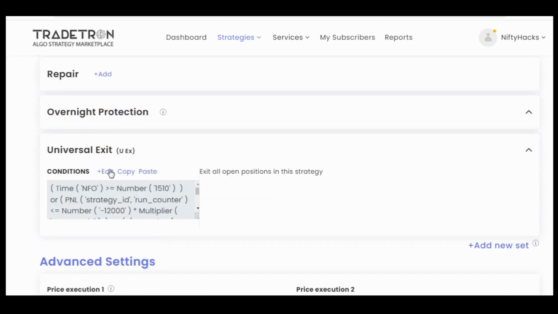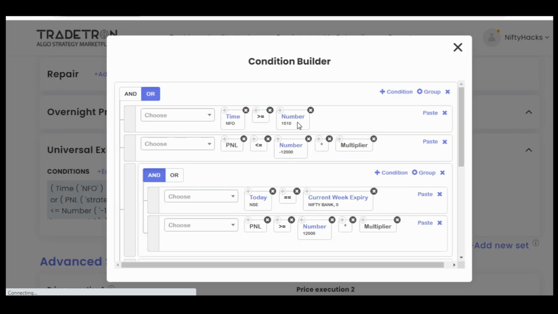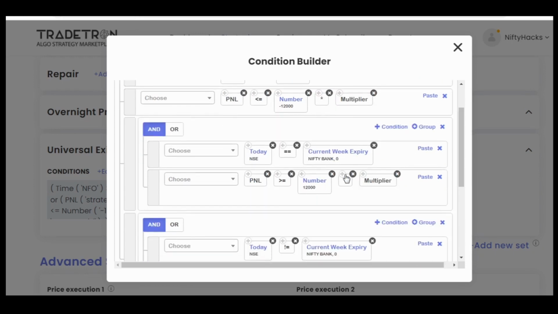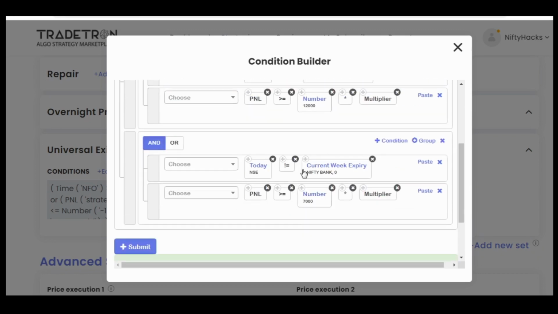After that comes our universal exit. We want to exit at the end of the day, at 3:10. You can use any exit time if you want to. If on expiry day you want to exit at 2 o'clock, you can do that also by making groups and so on. These are all basic things I have already covered. I have used a stop loss of minus 12,000, which is approximately 2% of the capital required to trade this strategy. For expiry day, the target is also 2%, and for non-expiry days, the target is 7,000.